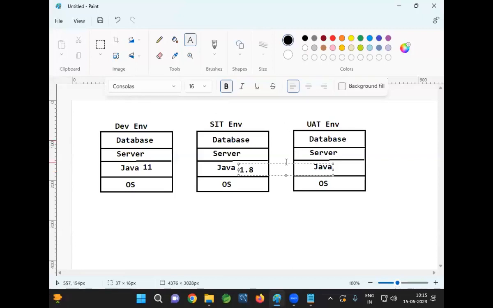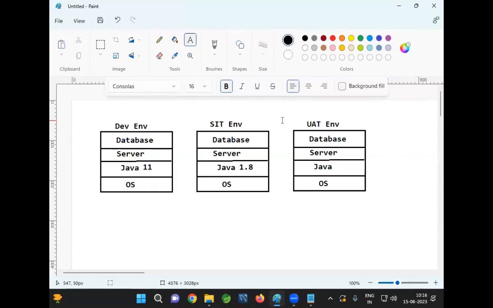Our project is developed by using Java 11, and in the dev environment they installed 11 version, but by mistake, in the SIT environment, they installed Java 1.8 version. Now, what is the problem? Will the application work or not? The application will not work. This is called environment issue.